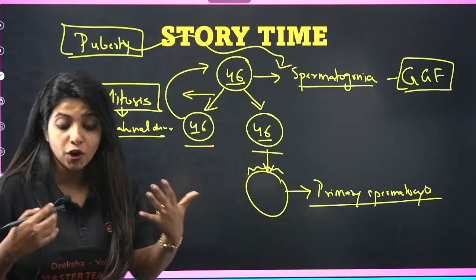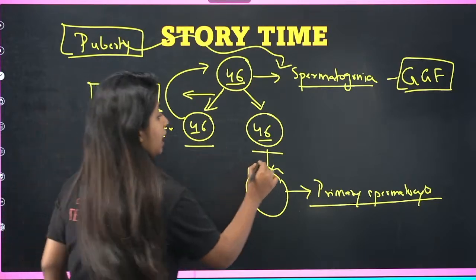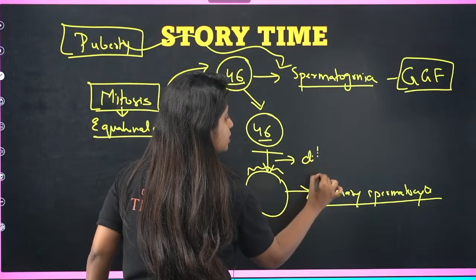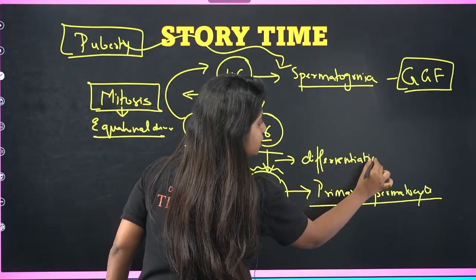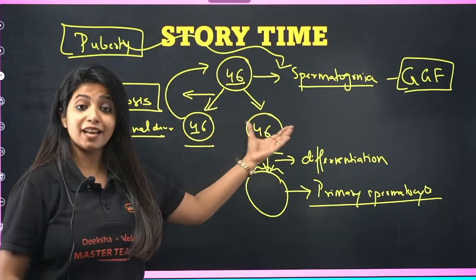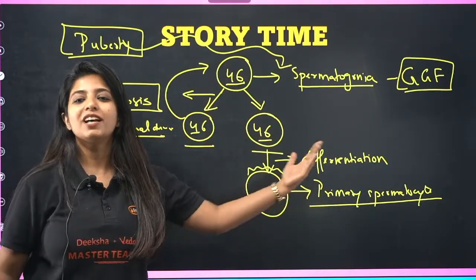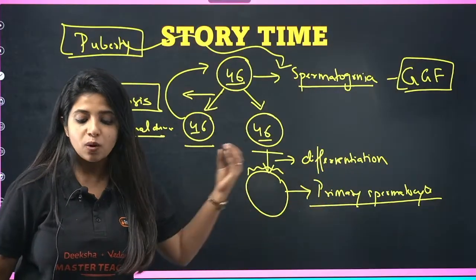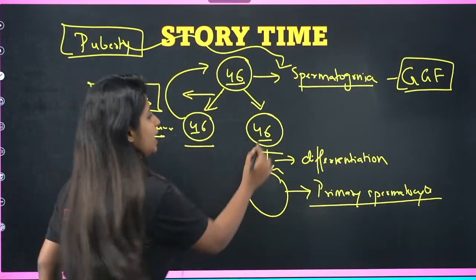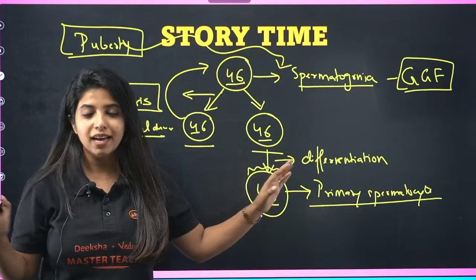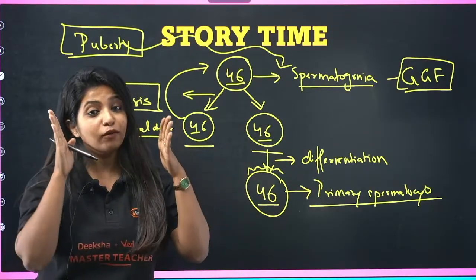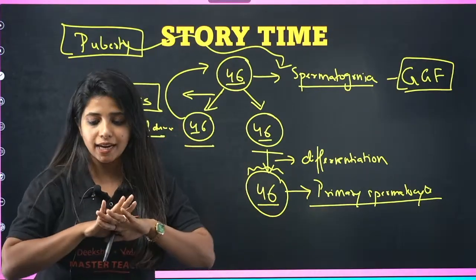We say it's maturing, in a good way, and we call this process differentiation. What do I call it? I call this differentiation, and I say that this cell has differentiated to become the primary spermatocyte. What is the number of chromosomes over here? It remains the same since there was no division. It is 46 only. I hope you have got the logic. If you have not understood this part, you will not understand anything.